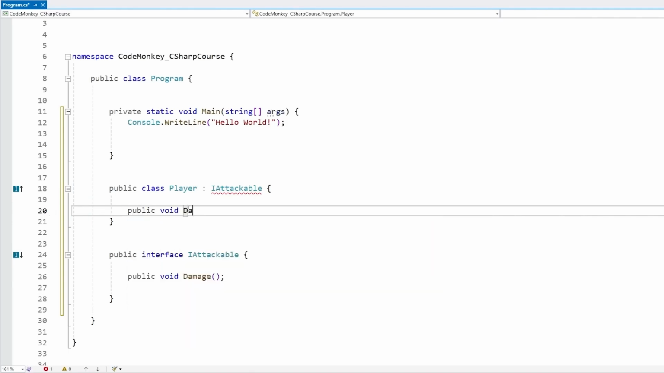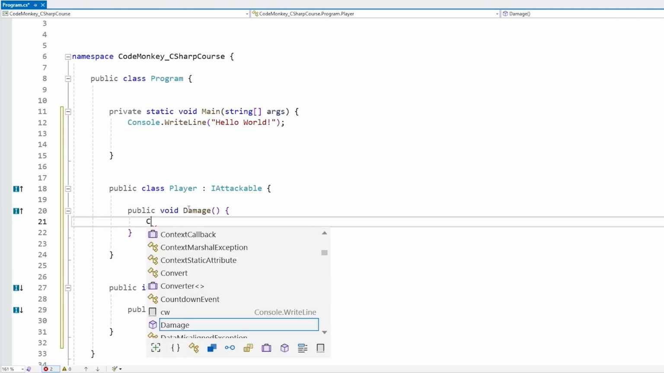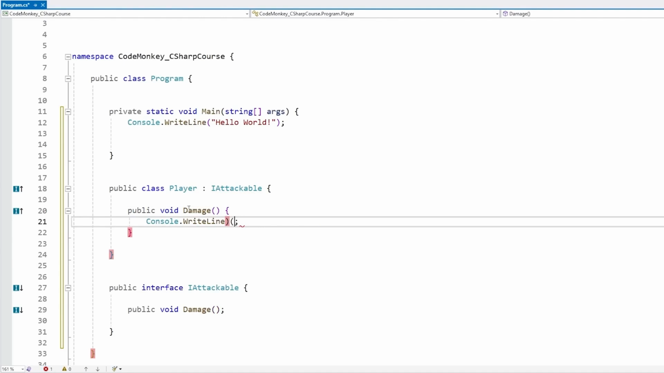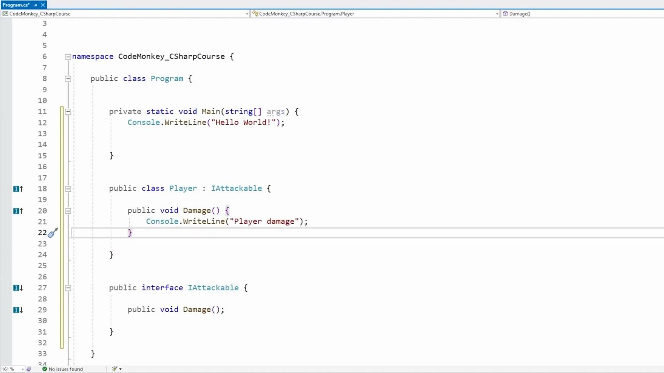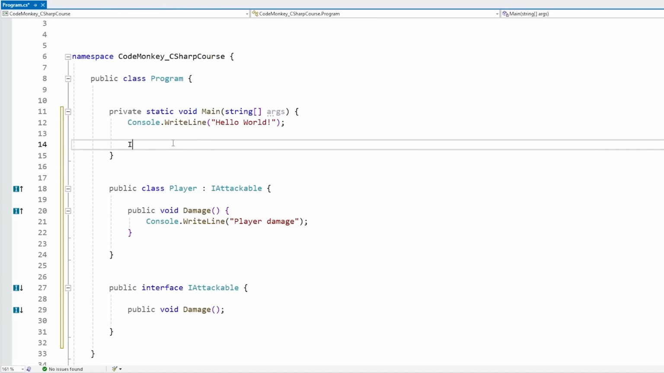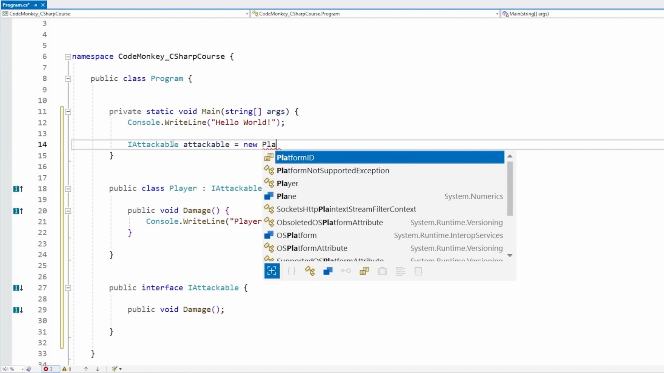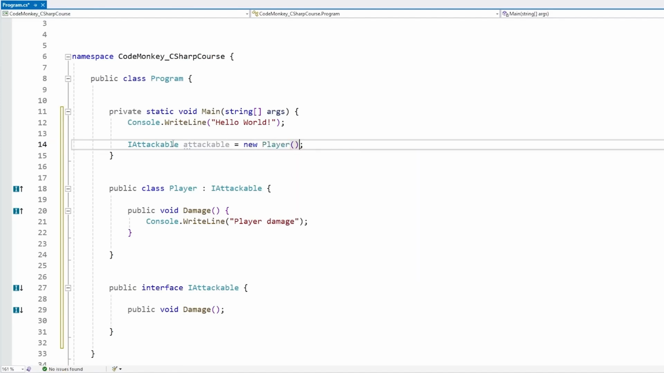So let's do a public void damage, and here let's just do a Console.WriteLine and print out "player damage". Okay, so yep, that's it. And now, for example, up here in our Main, let's make a field of type IAttackable. Now we can simply construct a player and assign it over here. Yep, just like this works. Again, similar to what we covered in the previous lecture, this is polymorphism in action.